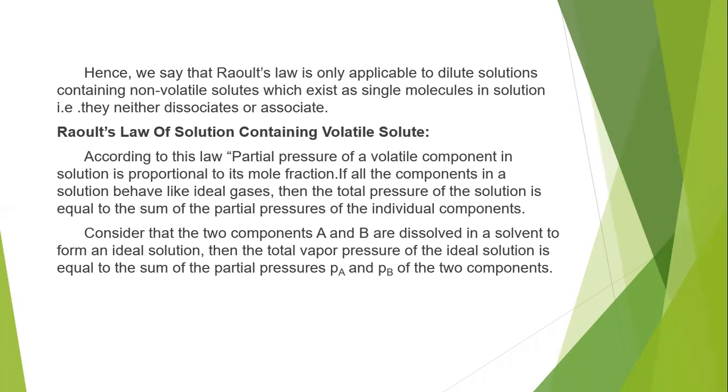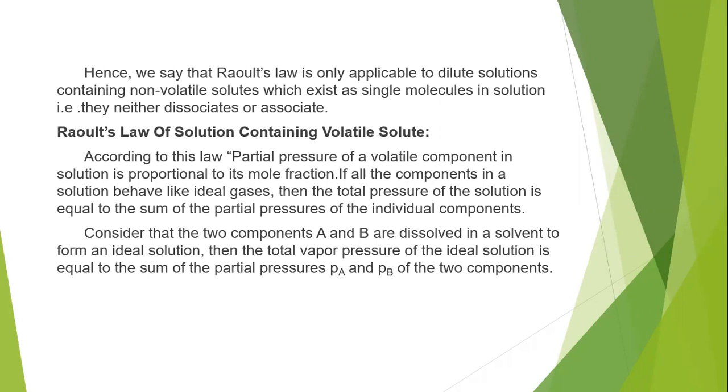If each component behaves like an ideal gas when the solution contains any volatile solute, that is the main condition. For example, consider that two components A and B are dissolved in a solvent to form an ideal solution. Then the total pressure of the ideal solution is equal to the sum of the partial pressures of the components, PA and PB.